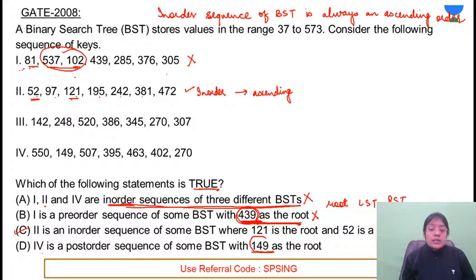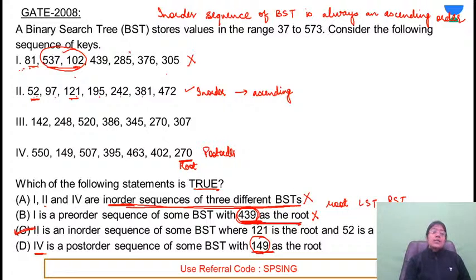If 149 is the root and they're saying that sequence 4 is the post order, this means that 149 should be present at the end, but at the end you are getting 270. So this means that if this is the post order sequence, तो root क्या होगी? Root will be 270. But they are saying that this is a post order for binary search tree with the root 149. So clearly option C is the correct one.